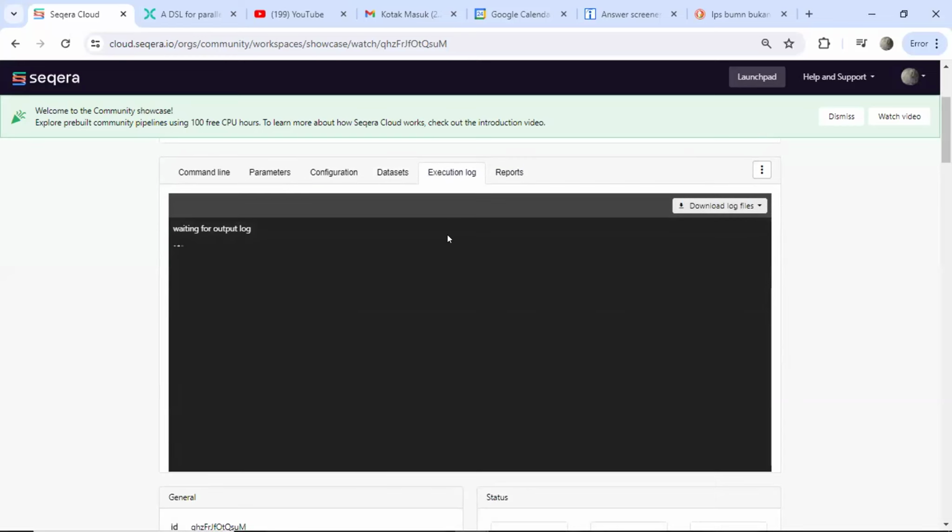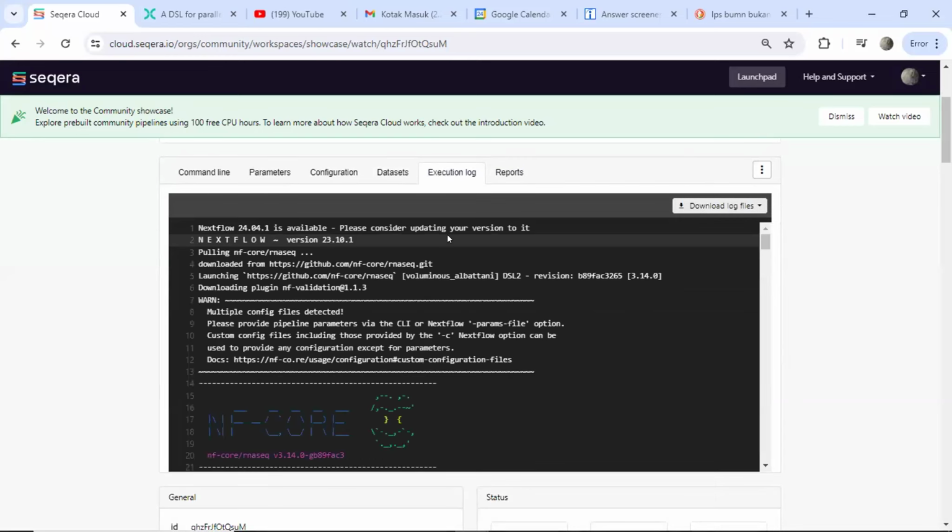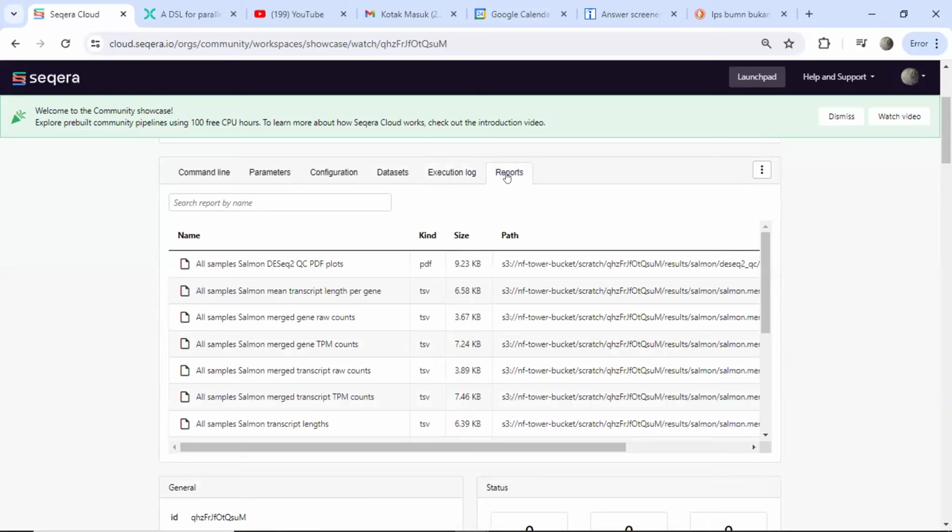Execution log, the record of all event activities during execution of the pipeline. Report, a summary of the pipeline execution, often including metrics such as runtime and success count.